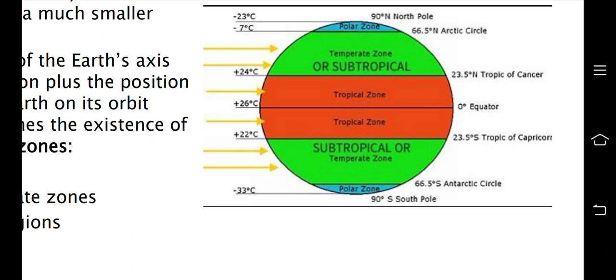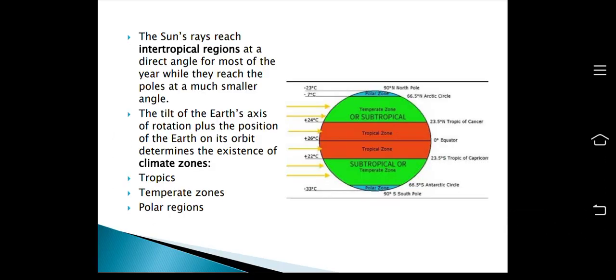And above the tropical regions, there are temperate zones colored green. And the last one is the polar zone. At polar zones, the sun's rays fall at a much smaller angle. So that's why these are considered very, very cold areas, like Antarctica. It is a very cold area. So different areas lie here.